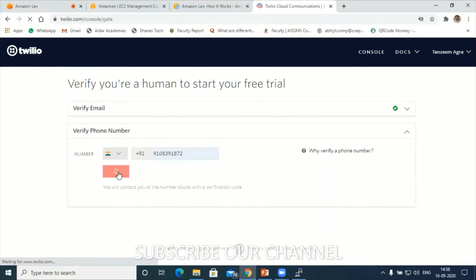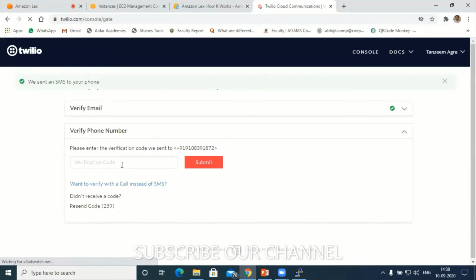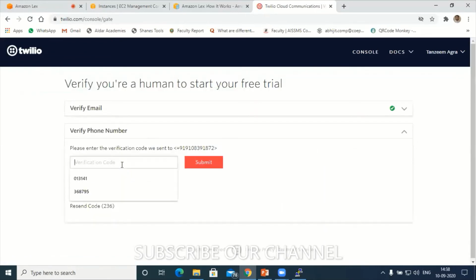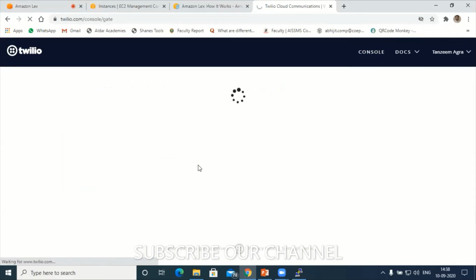Verify it. Yeah, I got the OTP, 1751. Submit it. Now I have created one project under Twilio.